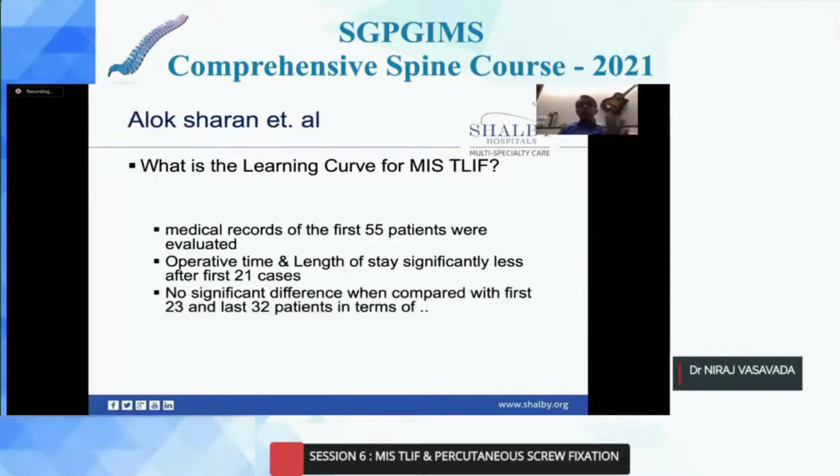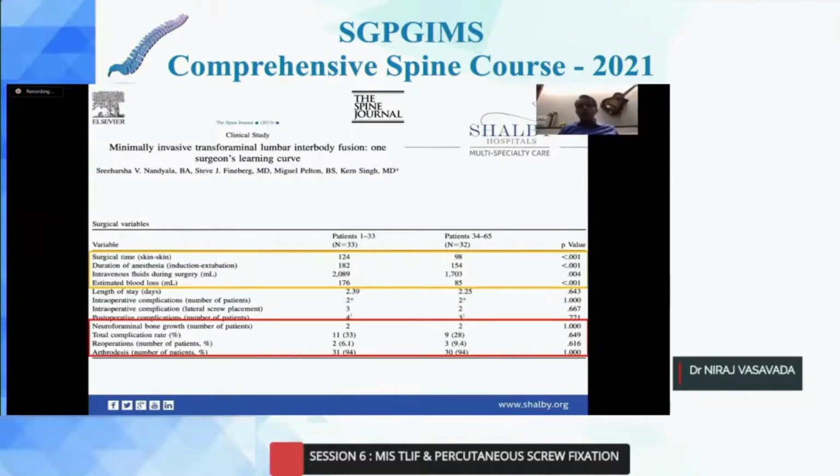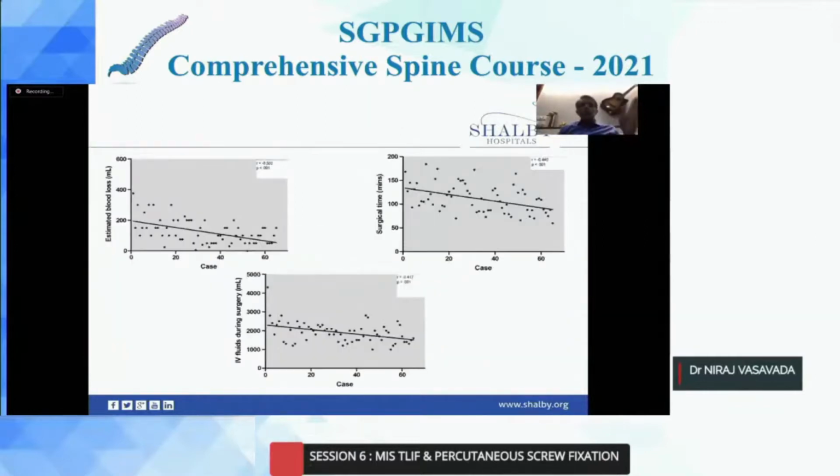There was no significant difference when comparing the first 23 and last 32 patients in terms of blood loss, ODI, VAS for back or leg pain. Even the complication rate remained quite steady. Another study by Dr. Kern Singh also studied parameters like surgical time, duration of anesthesia, EBL, and postoperative outcome. They compared the first 33 cases and another 32 cases. If you see this graph, the blood loss, surgical time, and requirement of fluid decreased as the number improved. So they concluded that the first 33 patients took more time, more anesthesia, and required more fluid management than the subsequent 33 cases.